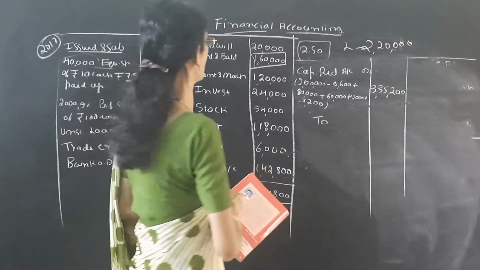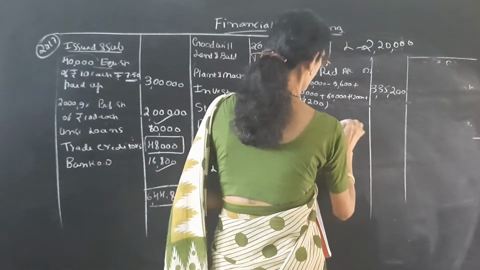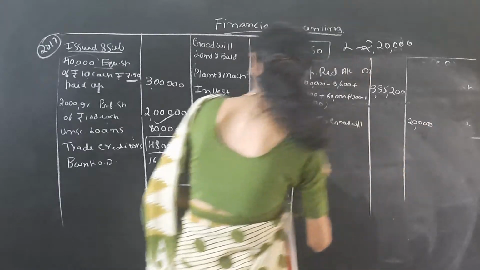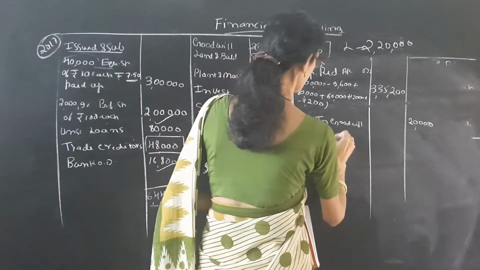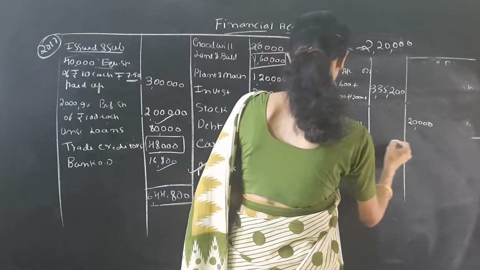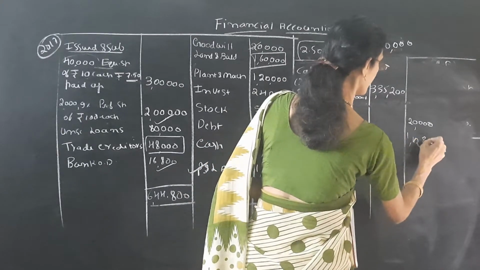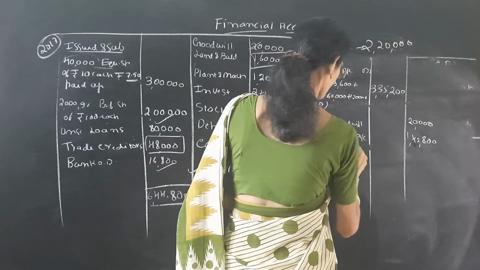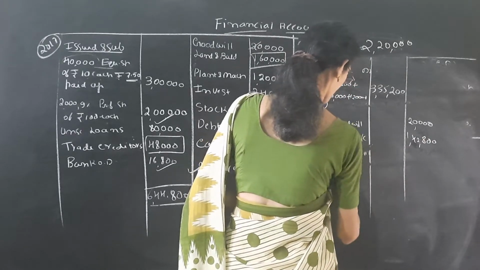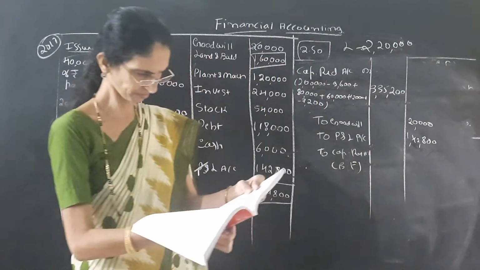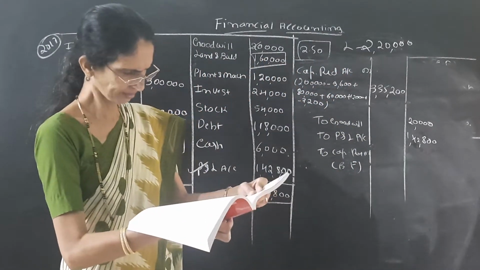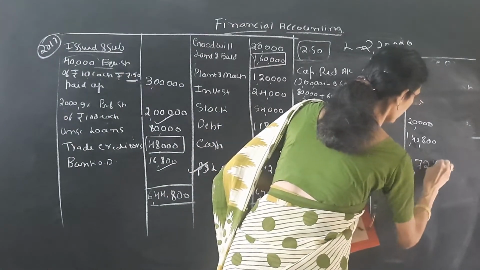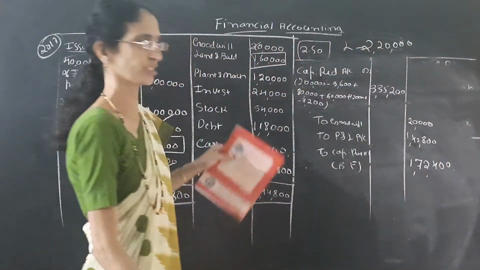First we have to write off the fictitious asset, that is goodwill. So goodwill account 20,000. Then profit and loss account 1,42,800. No depreciation on any asset. So the balance should be transferred to capital reserve account. Balancing figure is 1,72,400. So the journal entry is over.